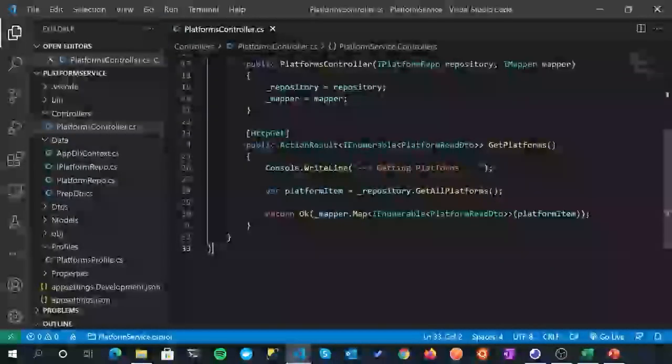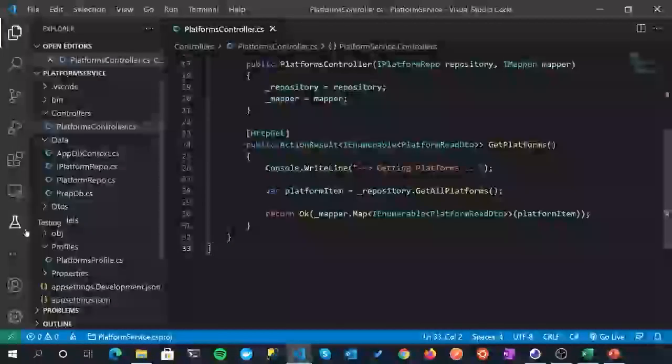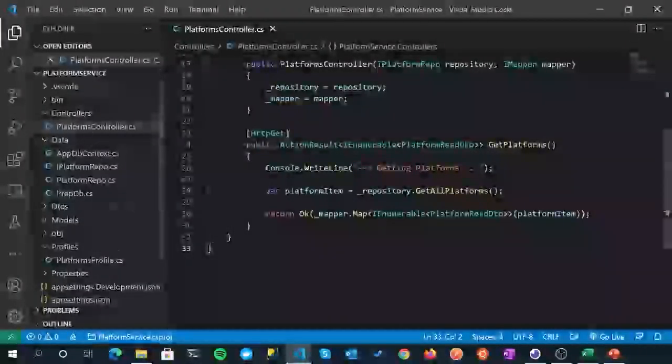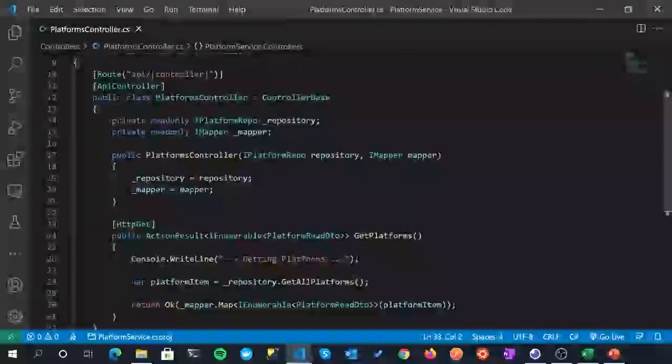So what I'm going to do is get rid of the sidebar. I just pressed Control and B to get rid of that, and you can toggle that on and off. We're not going to be moving around any of our files for this last section. We're just going to be working completely in here, so we can give ourselves a bit more breathing room and see exactly what's going on.